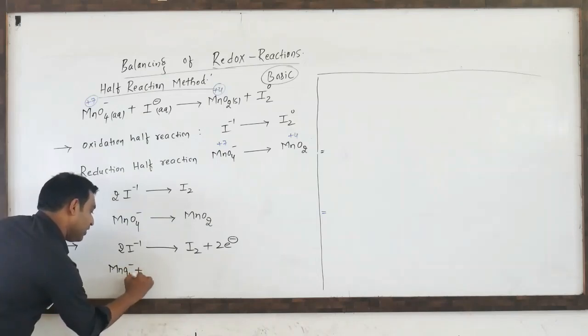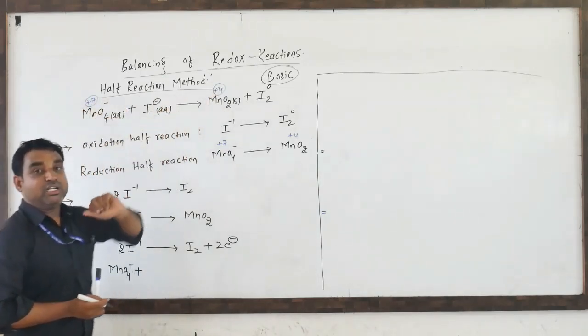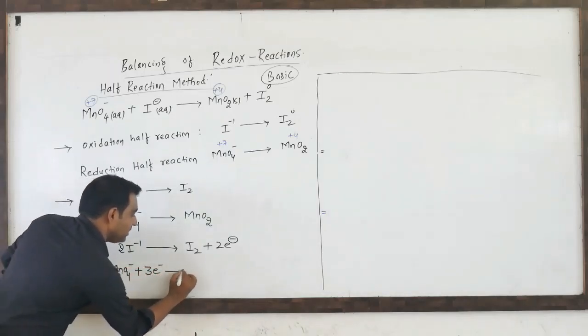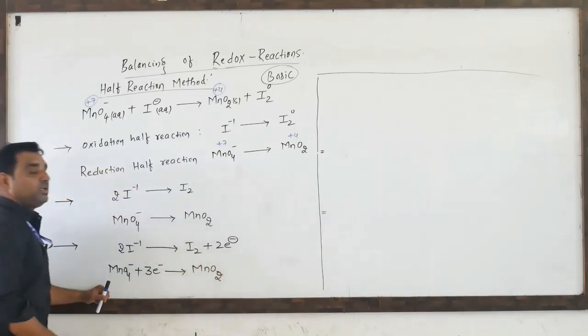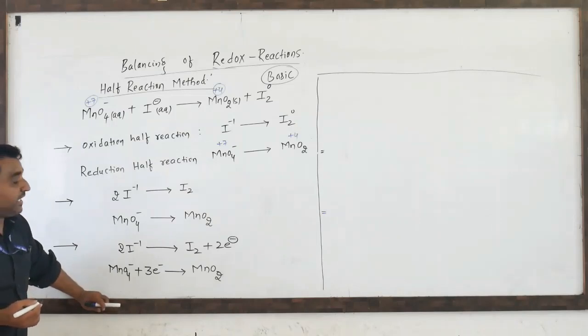MnO4 minus, how many electrons will it gain? Plus 7 to plus 4, which means 3 electrons are gained. Hence we have to write the 3 electrons. Then we can write MnO2. Now electrons are lost and gained by the species we have written here.